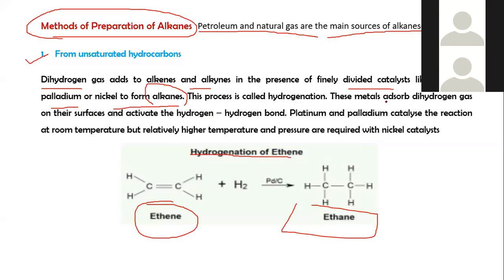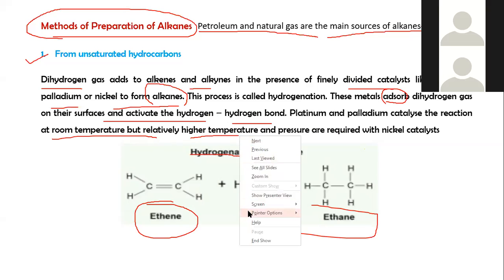These metals absorb dihydrogen gas on the surface and activate the hydrogen-hydrogen bond. Platinum and palladium catalyze the reaction at room temperature, but relatively higher temperature and pressure are required with nickel catalyst.